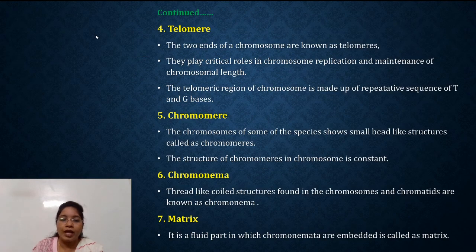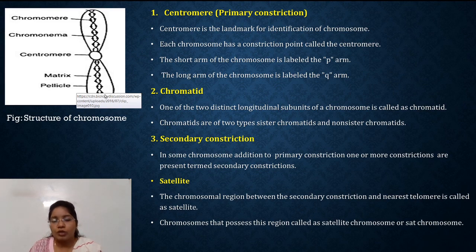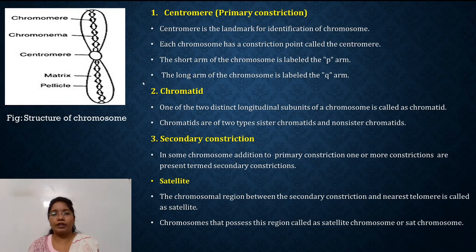And the last part is the matrix. In the matrix, the chromonema and chromomeres are suspended. So these are certain parts of a typical chromosome, which contains the primary constriction, secondary constriction, the centromere, that is the primary constriction, then the matrix, chromonema, chromomere and the telomere. So this is all about the structure of a typical chromosome.